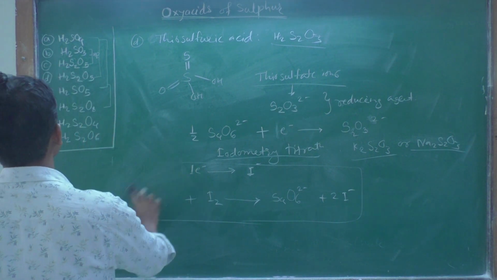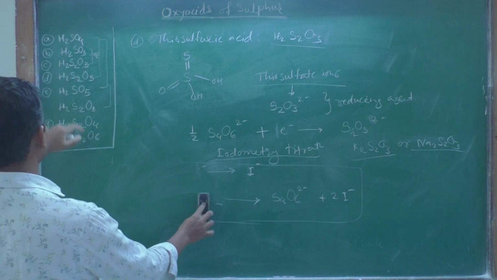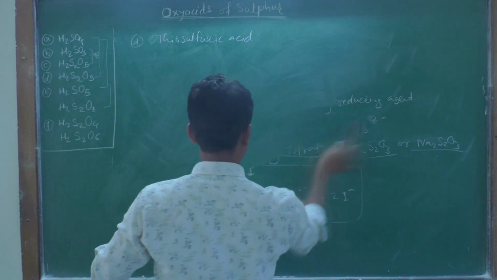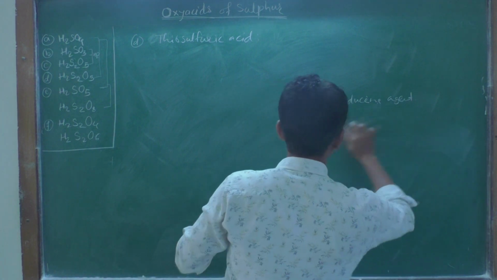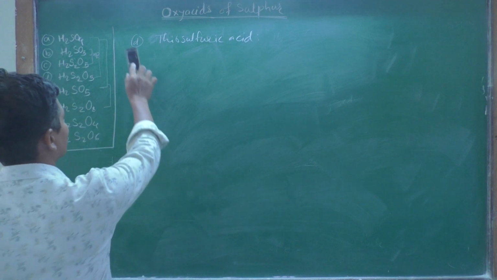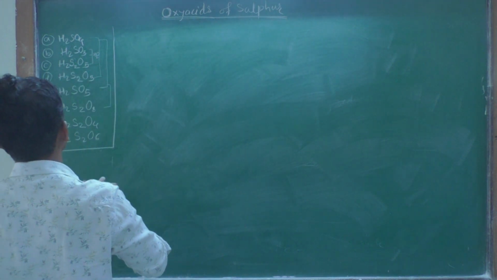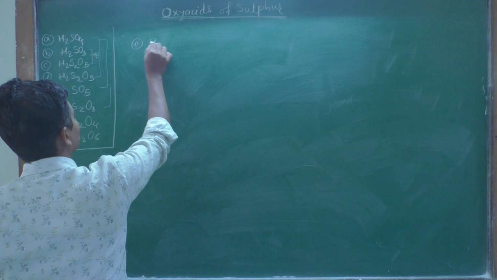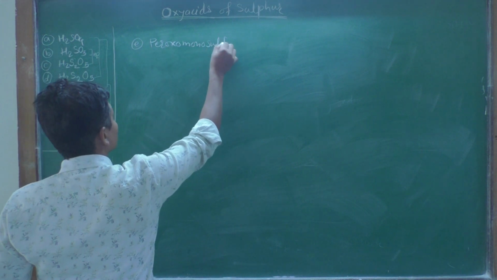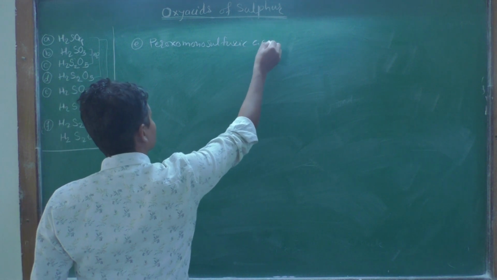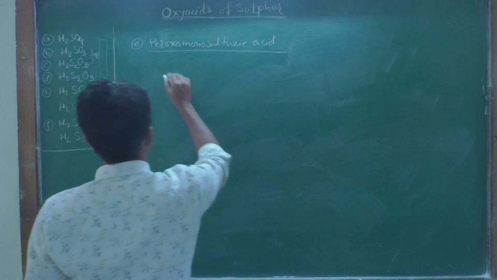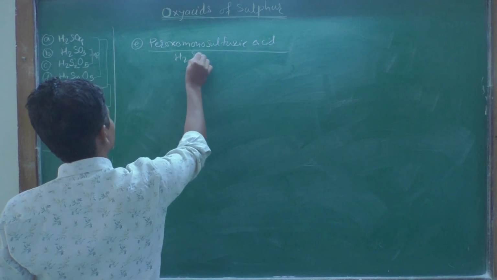Then the next one is H2SO5. What is this H2SO5? It is called peroxomonosulfuric acid, and the formula is H2SO5.